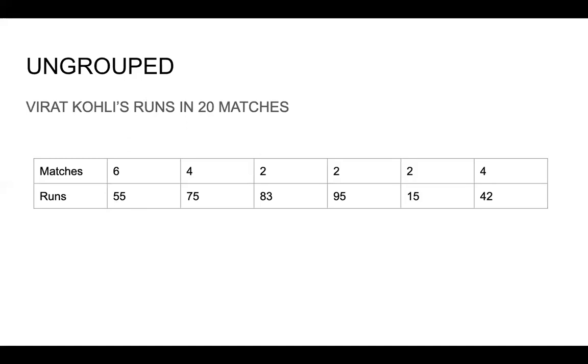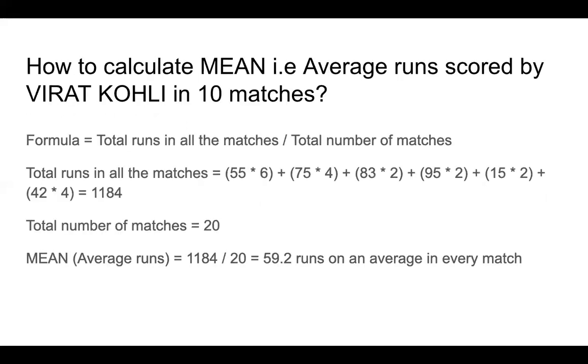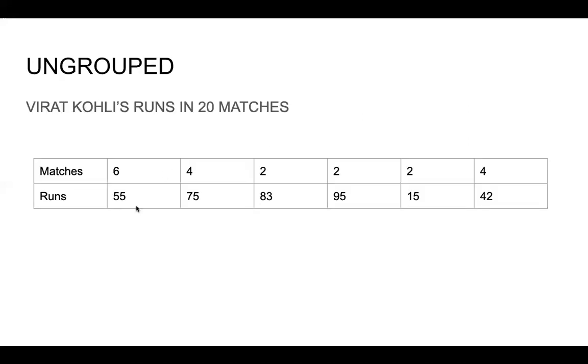Okay, that many runs he scored in 6 matches. So what is the formula? Total runs in all matches. So this multiplied by this, plus 4 matches 75 runs, plus 2 matches 83 runs. So you have to multiply 55 into 6, plus 75 into 4, plus 83 into 2. This is how you get the total runs he has scored in 20 matches.